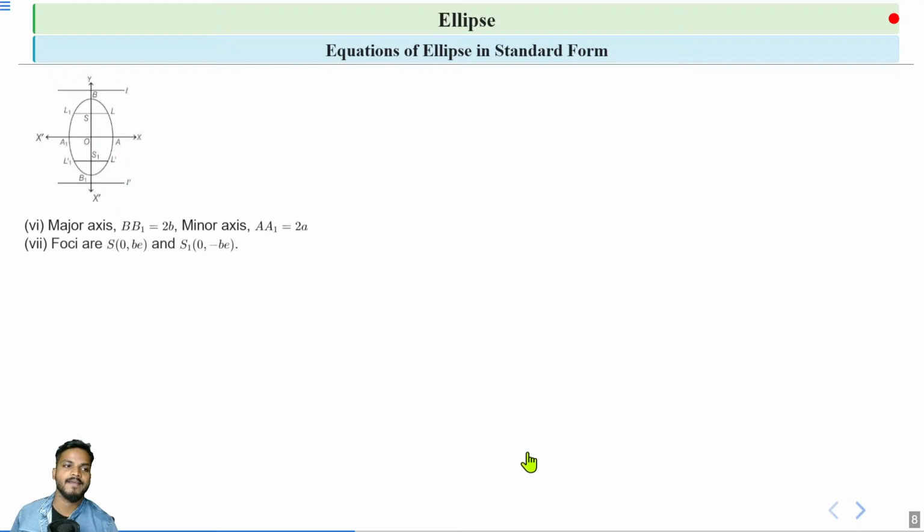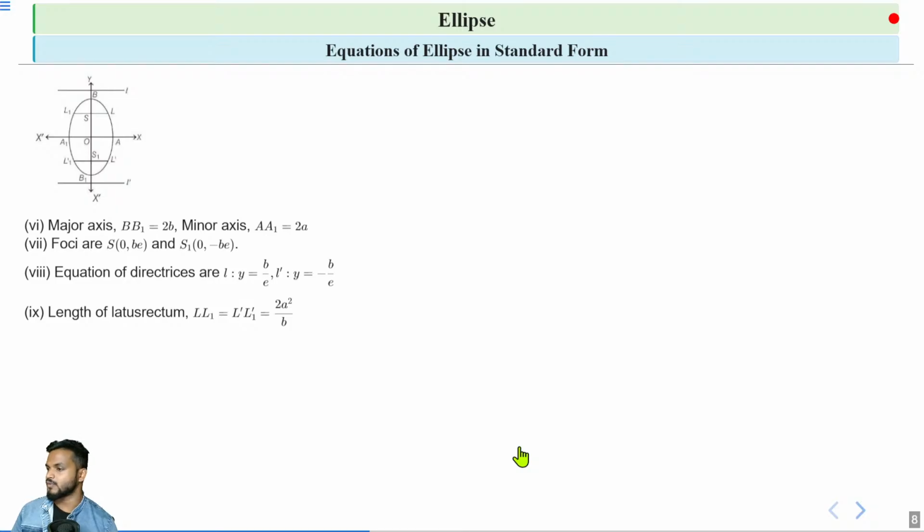Next point, foci. There are two foci for a vertical ellipse. The coordinate of S is (0, be), and S1 is (0, minus be), where e is the eccentricity of the ellipse. And the equations of directrices are: L is given by y is equal to b by e, and the line L dash is given by y is equal to minus b by e.